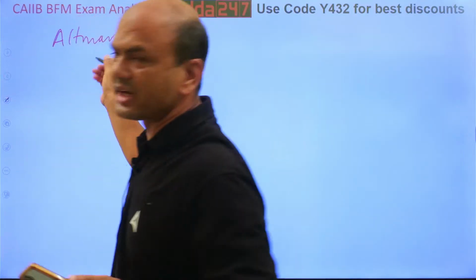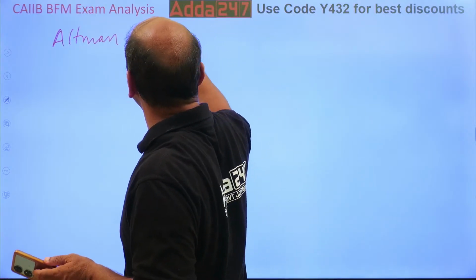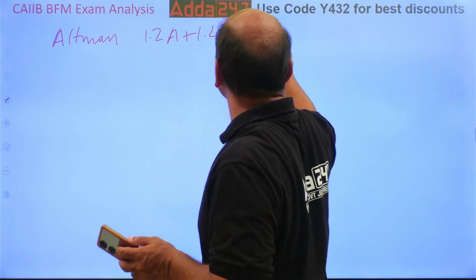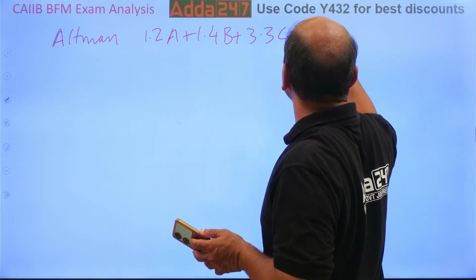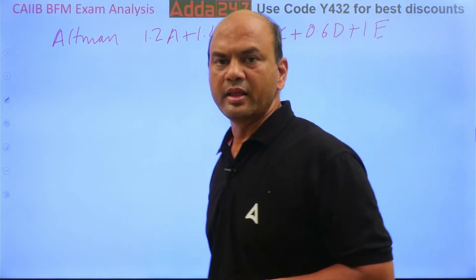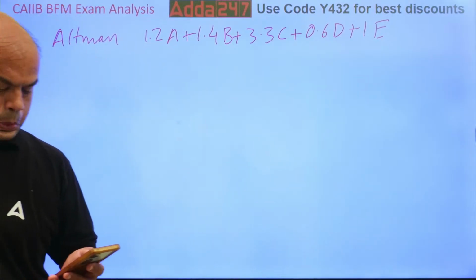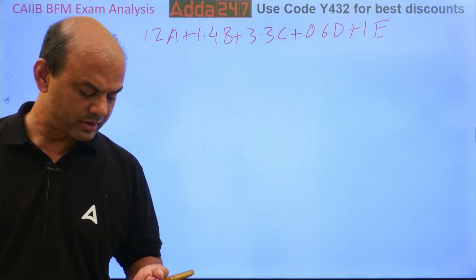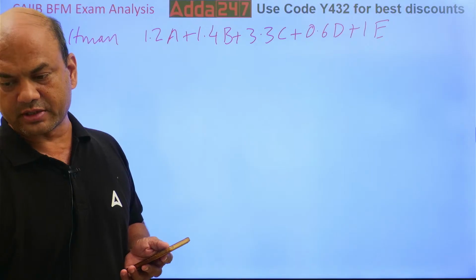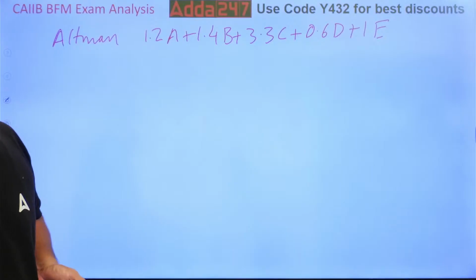Kindly note this: 1.2a plus 1.4b plus 3.3c plus 0.6d plus 1e. Go through this without fail.